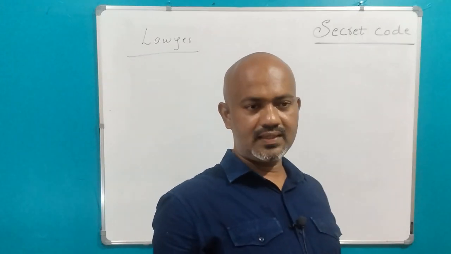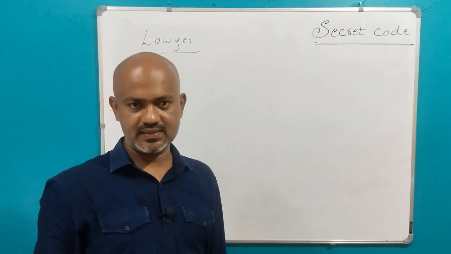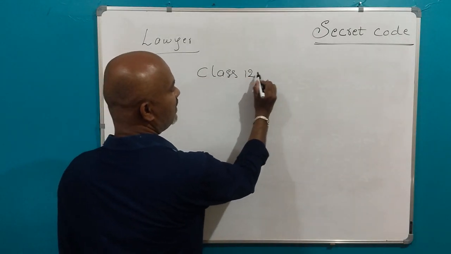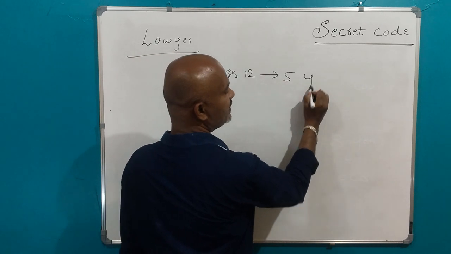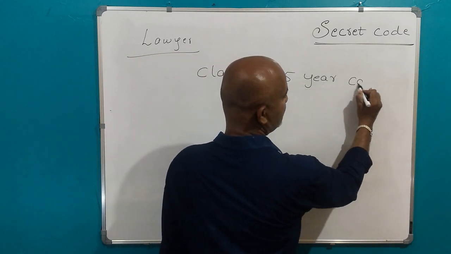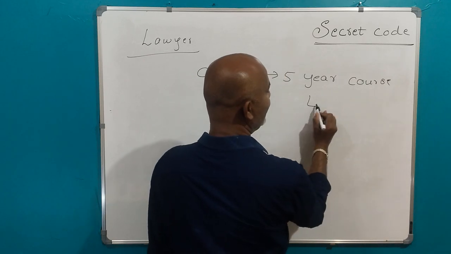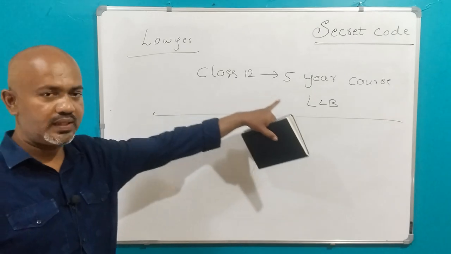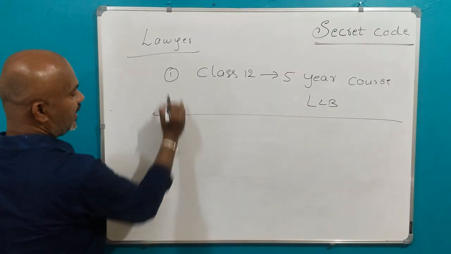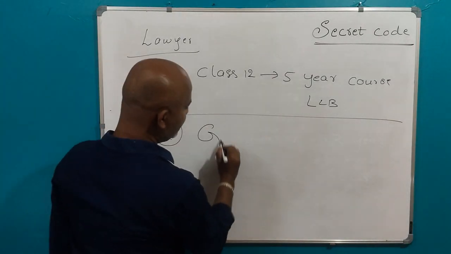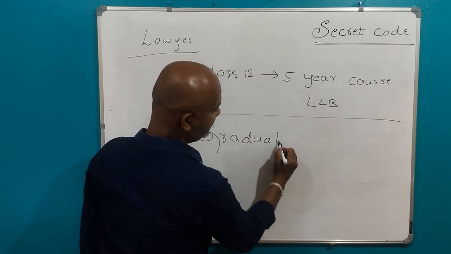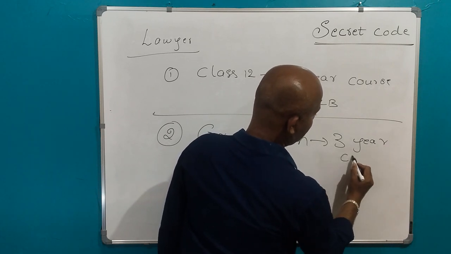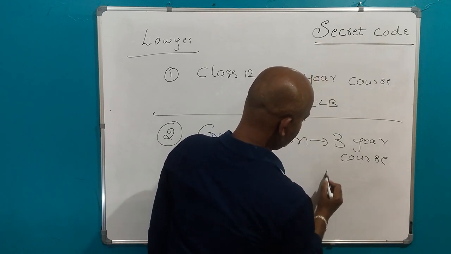See, to become a lawyer in India, we have two ways. The first way is, just after class 12, we have to pursue a 5-year law course to get an LLB certificate. This is the first way. And the second way is, just after graduation also we can do it. Just after our graduation, we have to pursue a 3-year law course to get an LLB certificate.